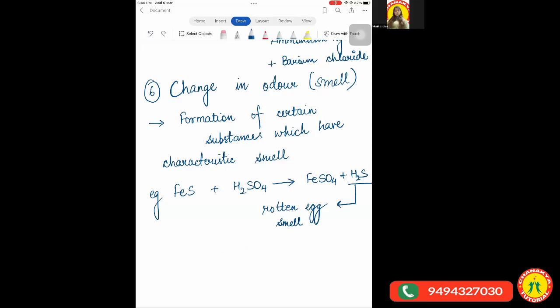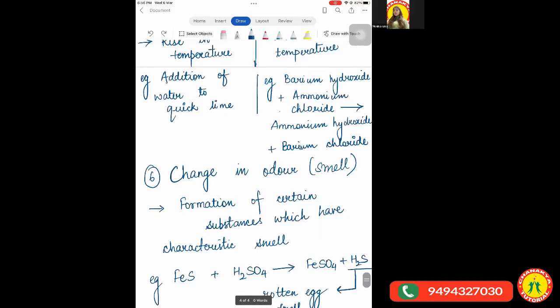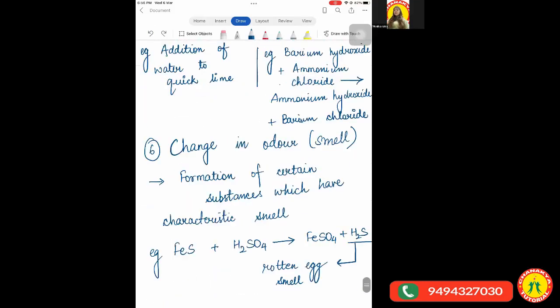Okay, that is all. So now I would like from each one of you to tell me at least one characteristic with an example. So let us begin with Aryan. Aryan, tell me any one characteristic by which you can tell the reaction has taken place. Apart from what is visible on the screen, tell me any other point.